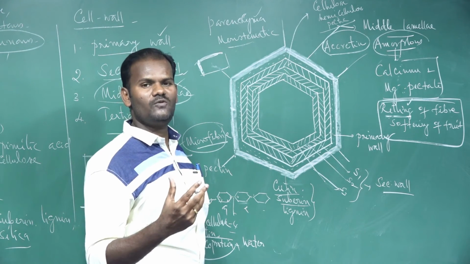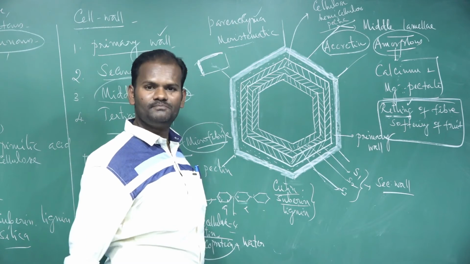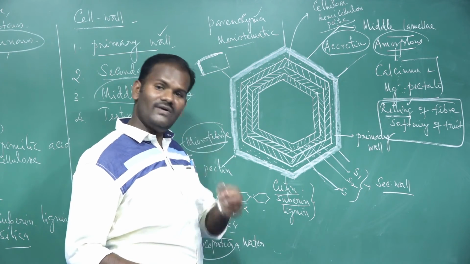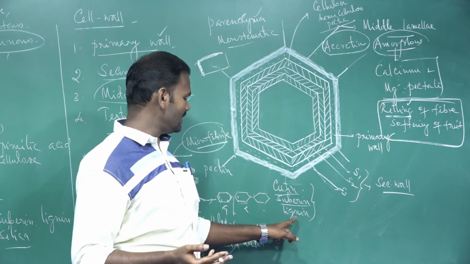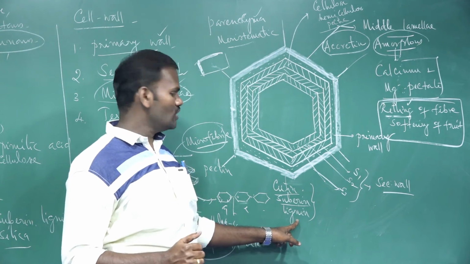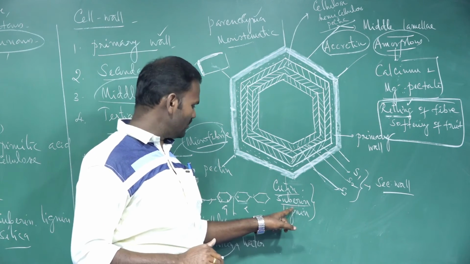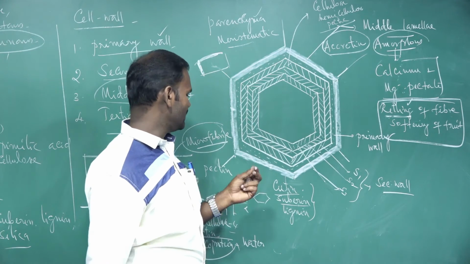So in gymnosperms, the water conducting elements, the tracheids, have lignin deposited. The secondary wall is deposited with lignin. Similarly, vessels are the chief water conducting elements in angiosperm flowering plants. Lignin is deposited in the vessels also. The process of deposition of lignin is called lignification, and likewise suberification and cutinization. So these are present in the secondary wall.